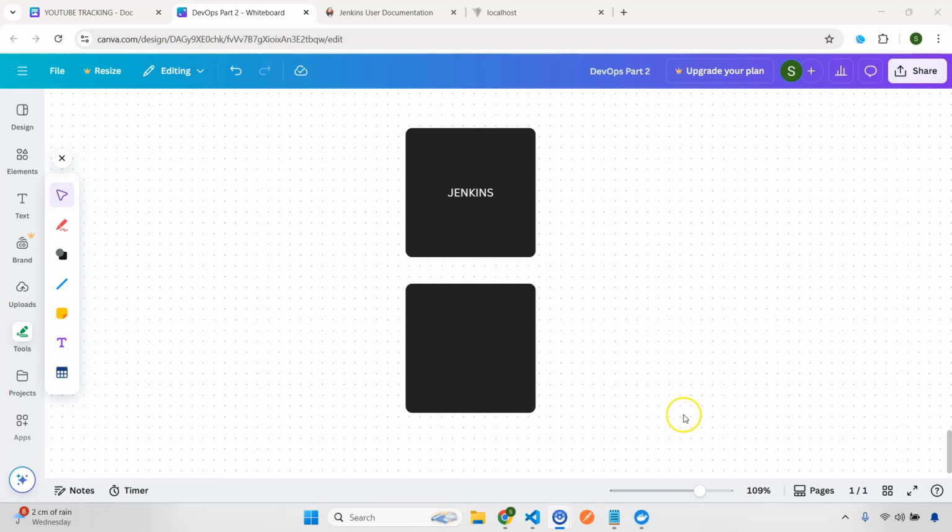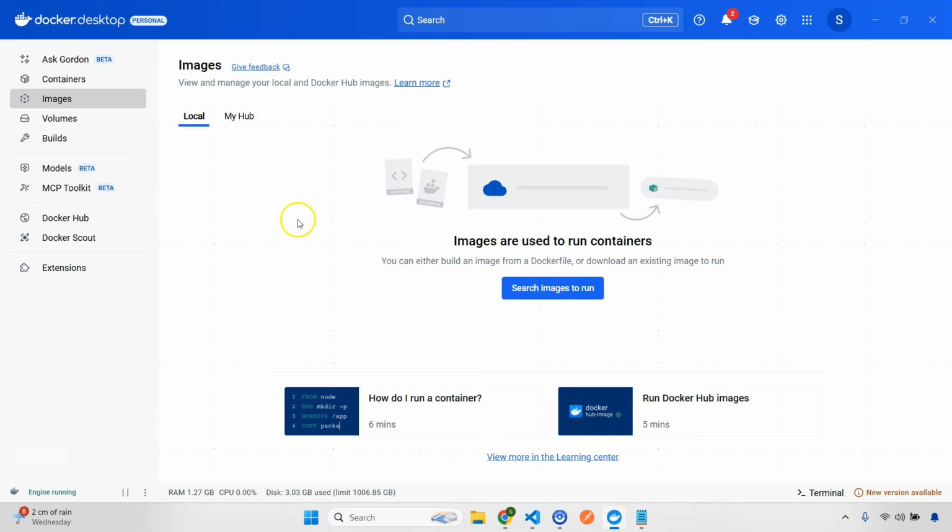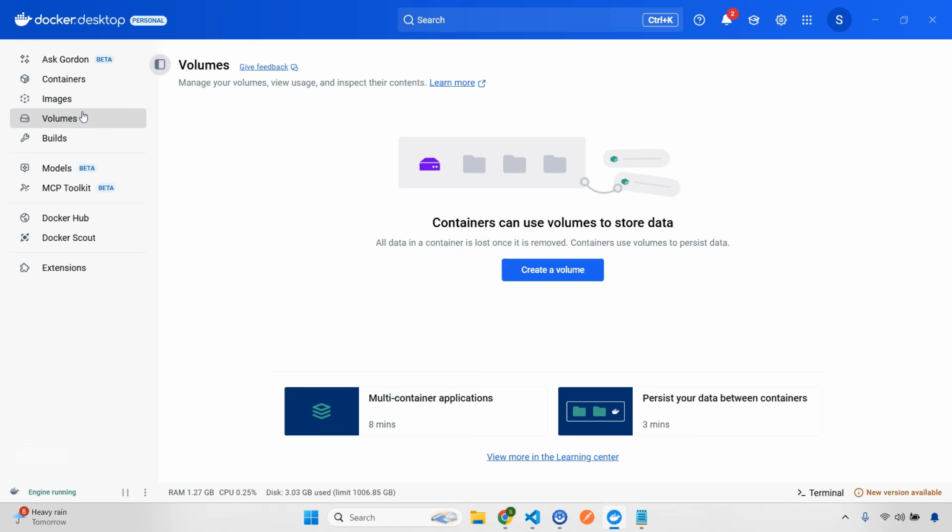Before that, I just wanted to show you my Docker Desktop. You can see I just deleted everything. For now I don't have anything else, so I will start this one from scratch.